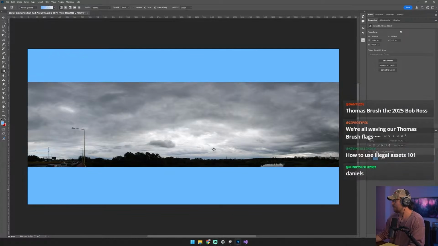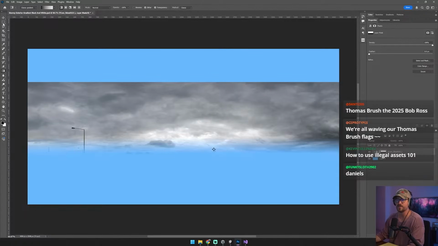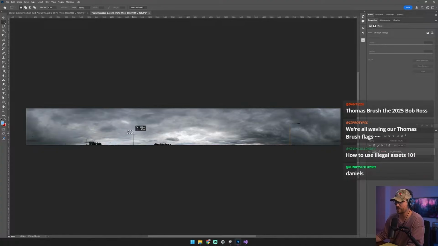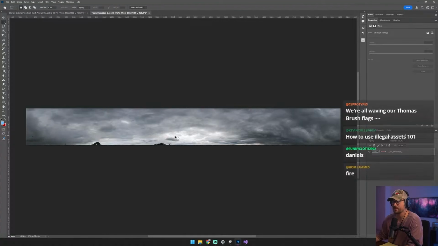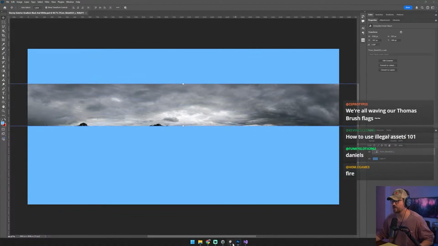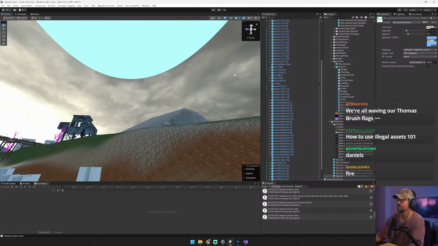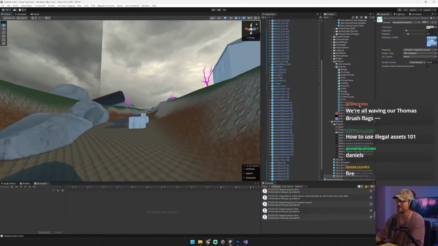But I'm gonna take this Skybox here. I'm just gonna fade out the parts that I don't want. I'm gonna take this stuff here and fill it in so that we don't see this. And this Skybox, I promise you it's gonna make so much of a difference. So this is why I call it low-hanging fruit. Skyboxes are a quick way to make your game look amazing. I'm just gonna save it and make sure the scale looks good, okay? So here it goes. I'm telling you, it's low-hanging fruit, man.